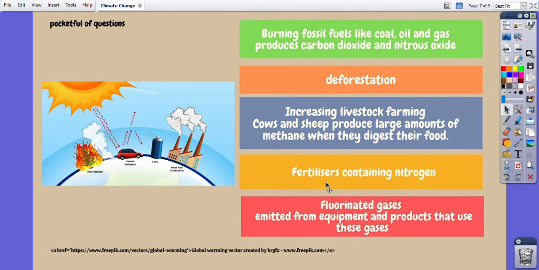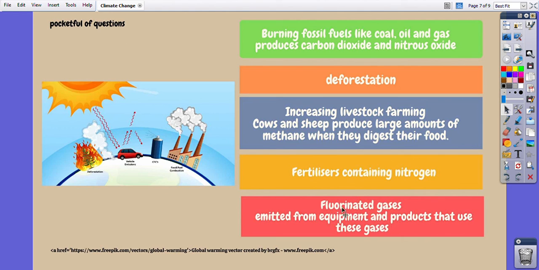Another reason is fertilizers, especially those that contain nitrogen. Fertilizers are used during cultivation. These chemicals contain minerals basically, those minerals that naturally occur in soil, but because we have to grow more crops, during cultivation their amount that occurs naturally decreases in soils. So to grow healthy crops, we need fertilizers, and the fertilizers that contain nitrogen obviously emit nitrous oxide into the atmosphere. That is a greenhouse gas.